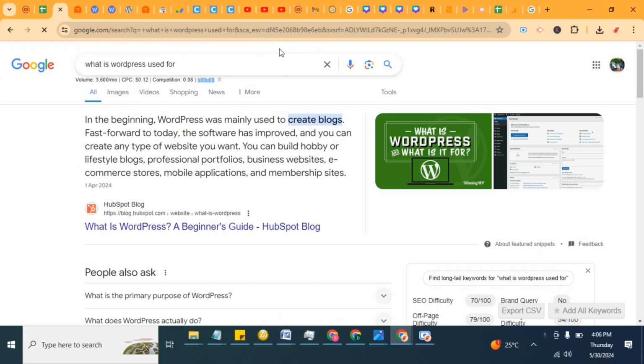In the beginning WordPress was mainly used to create blogs, basic blogs for information and content, to manage content. But fast forward to today, the software has evolved and you can use it to create just about any type of website. You can build a professional website, a business website, an e-commerce website, a mobile application, a membership site, and anything you can think of.